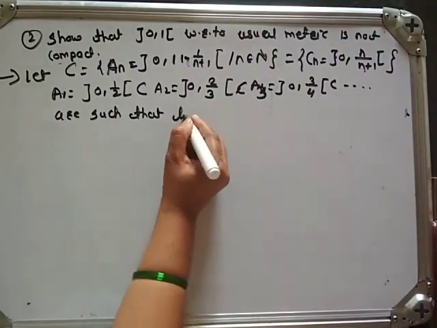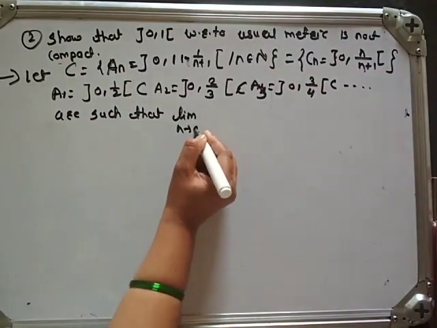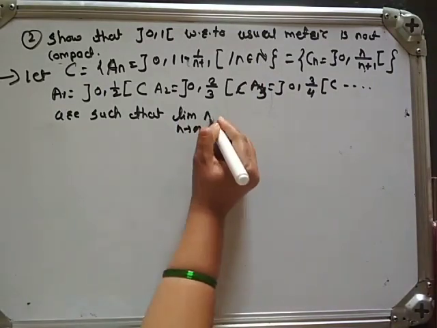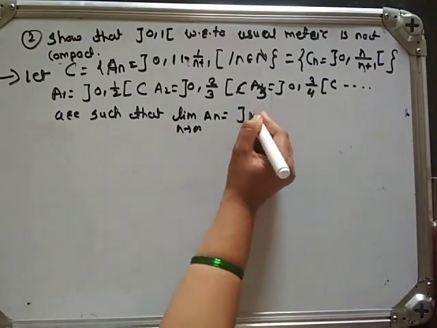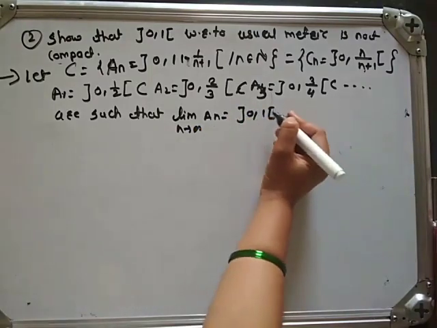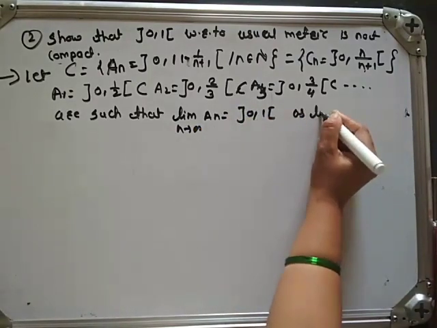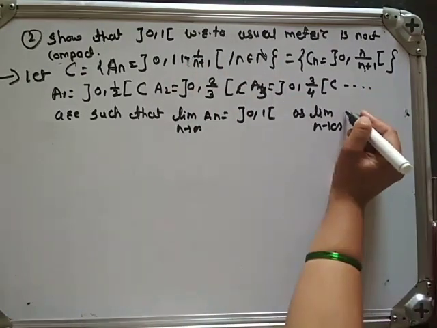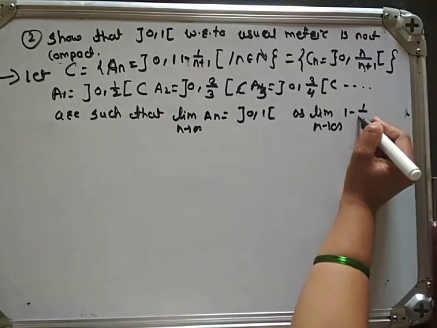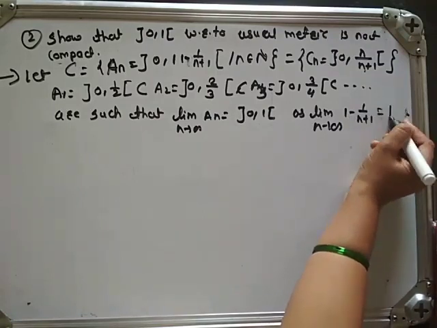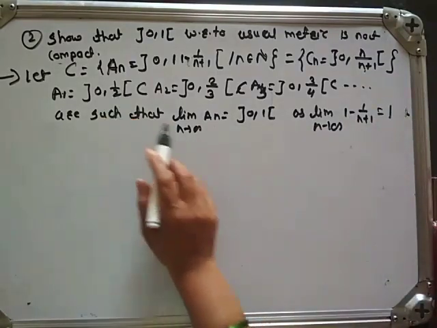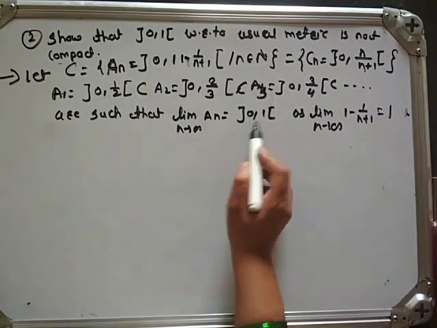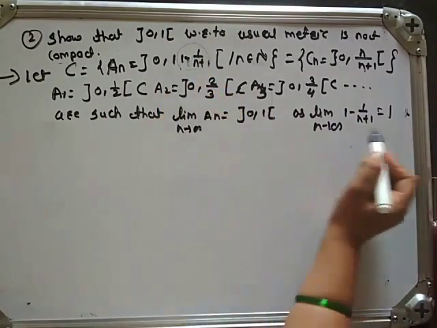Okay. Limit n tends to infinity, An is equal to the open interval 0, 1. Why? Because as n tends to infinity, 1 minus 1 upon n plus 1 is equal to 1. So we get limit n tends to infinity, An is equal to 0 as it is, and the limit of this function is 1.